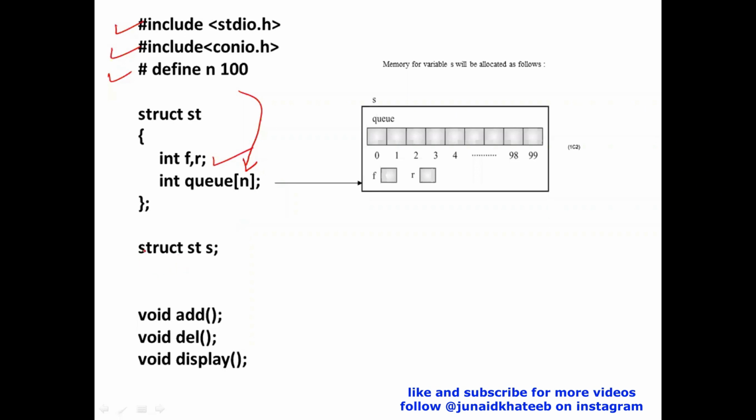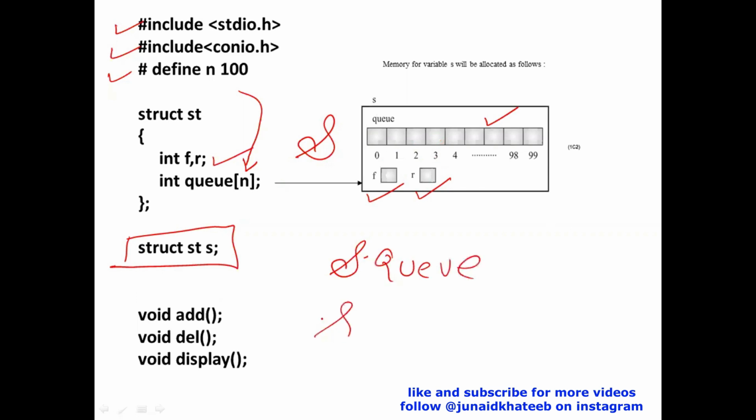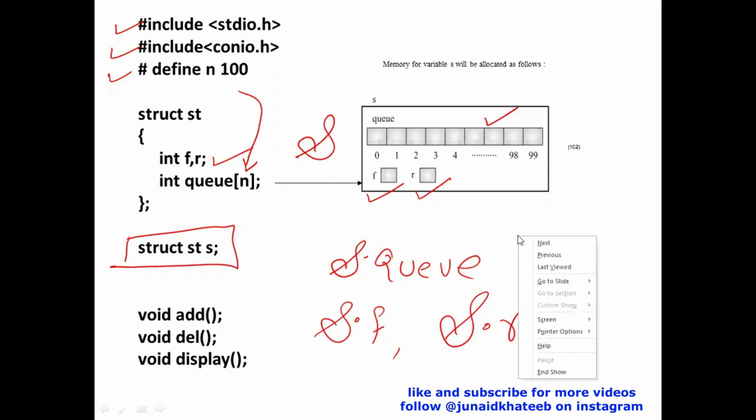Now, when I create this variable s of this structure type, this is what s looks like. I want this array and these 2 variables to work together as a single data unit. That is why I've created a structure variable. So whenever I want to refer to this array, I'll write s dot q. If I want to refer to front, I'll write s dot f. If I want to refer to rear, I'll write s dot r. This is how I've created this structure variable.